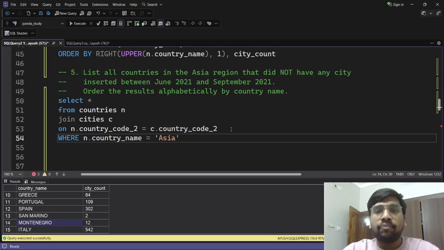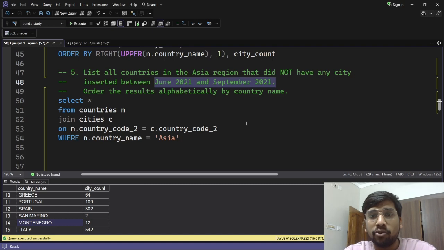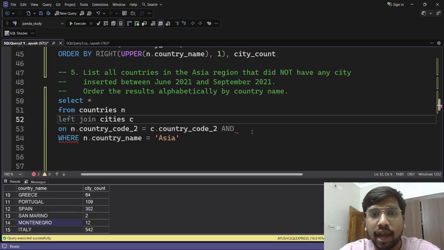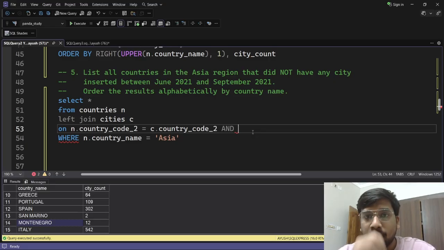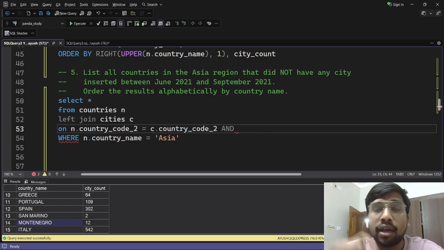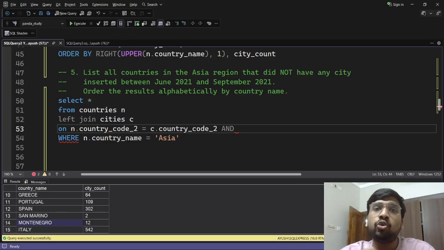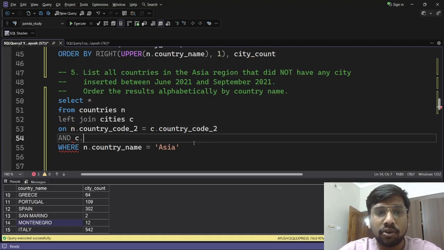Okay, now we will use the where condition, where n dot country name is equal to Asia. And now for this condition, that did not have any city inserted between June 2021 and September 2021, I would like to do this filtering while joining itself. Okay, I will tell you why. Before that, I will use left join here, and the date would be like this. I will use the filter condition of the range of the dates, which is June 21 to September 21, here in the join clause itself.